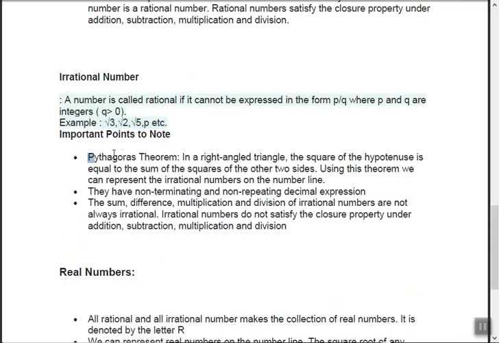Okay, now Pythagoras theorem. What does Pythagoras theorem have to do with irrational numbers? It has to do something. In the right angle triangle, the square of the hypotenuse is equal to the sum of the squares of the other two sides, right? Base square plus height square equals hypotenuse square. Using this theorem, we can represent the irrational numbers on the number line. This is very important. We have shown this in our solved problems.